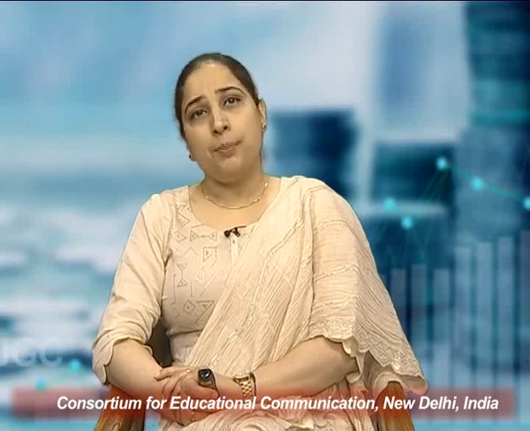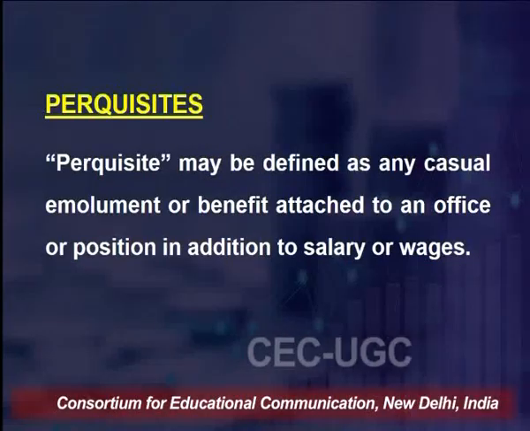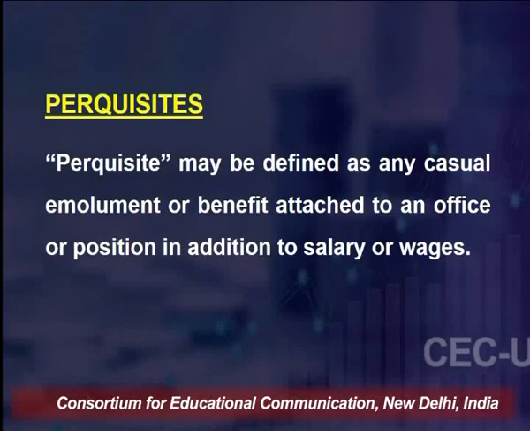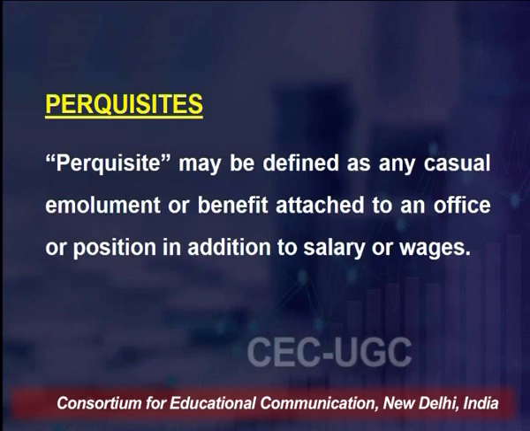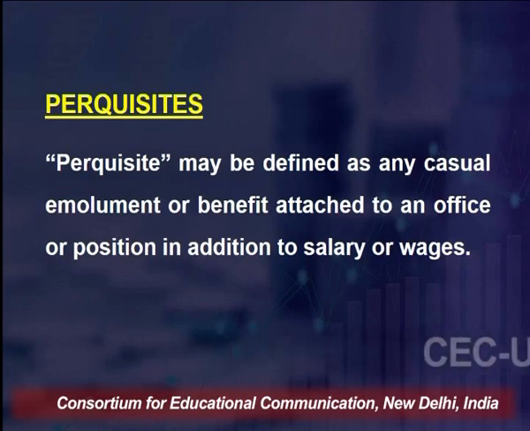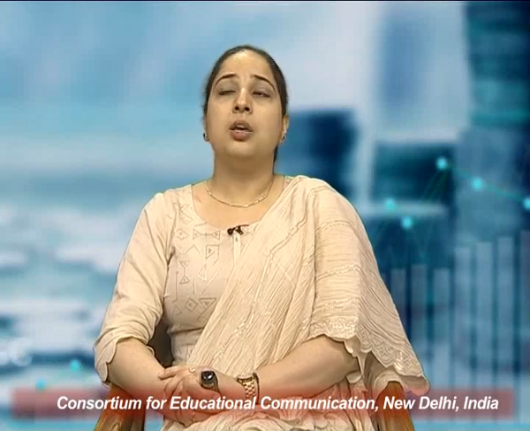Now perquisites are basically the benefits. These are the casual benefits, or you can call them emoluments, that have been attached to a position. That means you are in such job roles or positions where your employer is providing you certain benefits, certain amenities with respect to your position. Now these benefits or perquisites can be in cash or in kind, right? Because as I mentioned, allowances have to be in cash, right? And they form a main part of your salary.